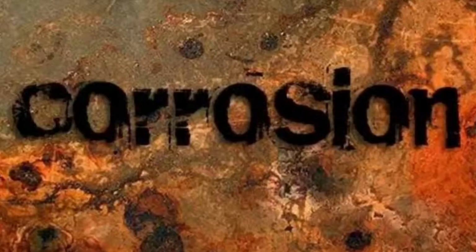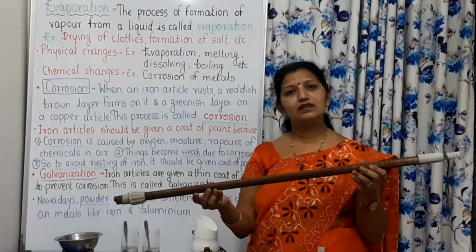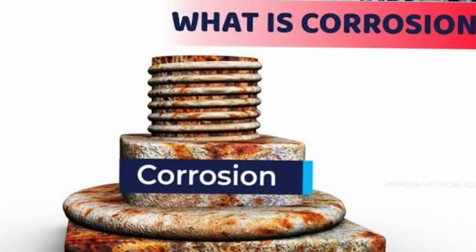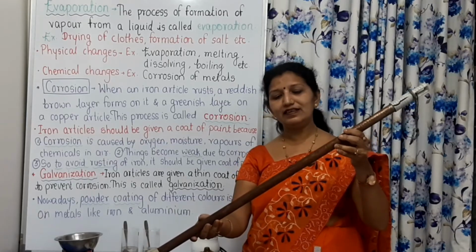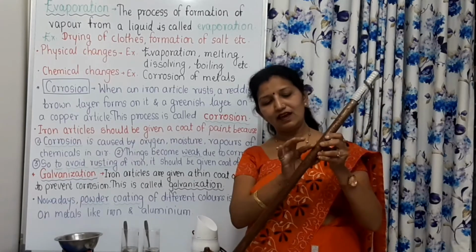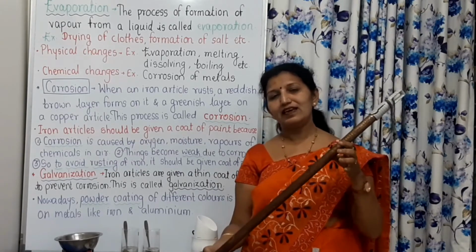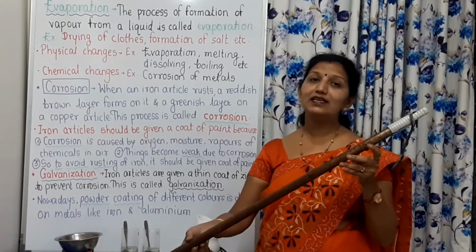See, when this iron rod was kept in the air, after some days it turned into red colored iron oxide. The surface layer is converted into iron oxide and that's why it has rusted.